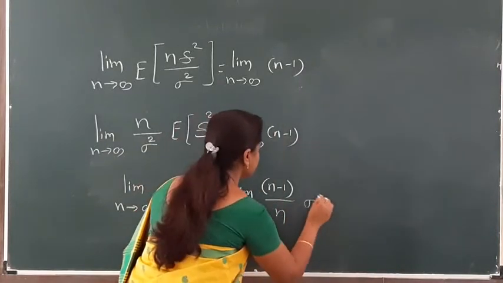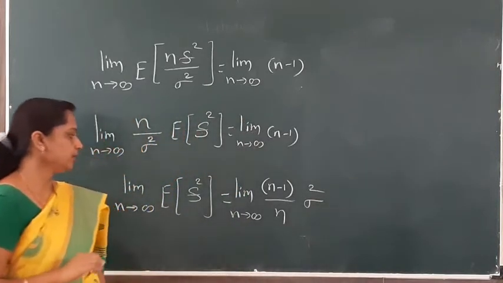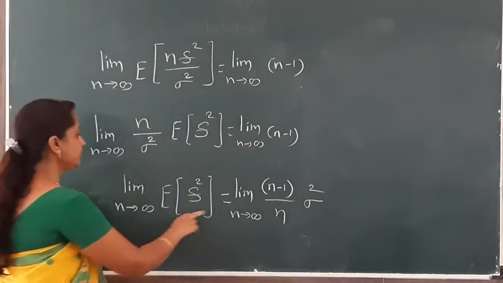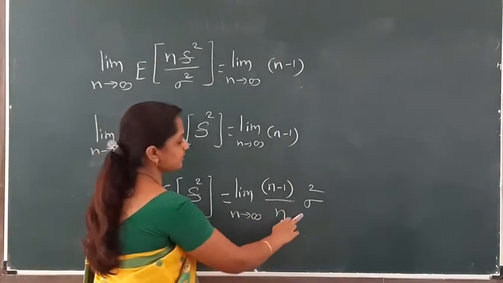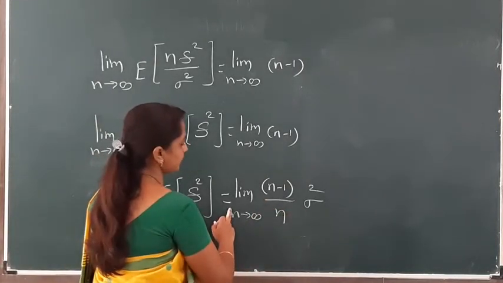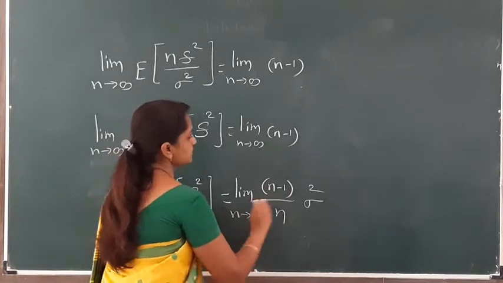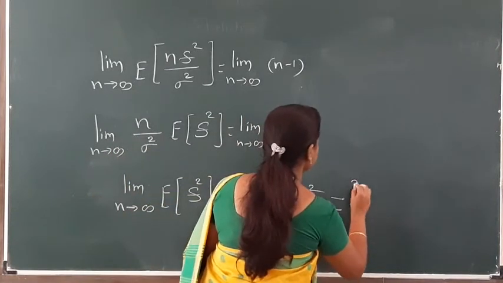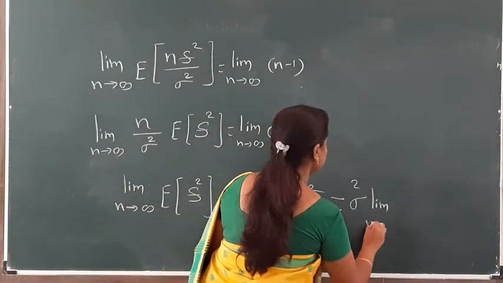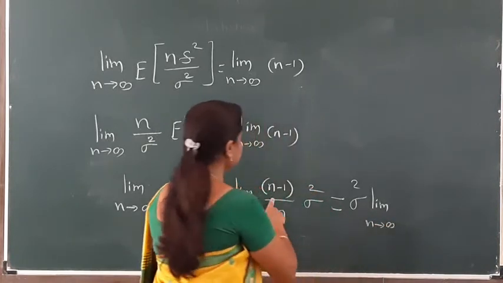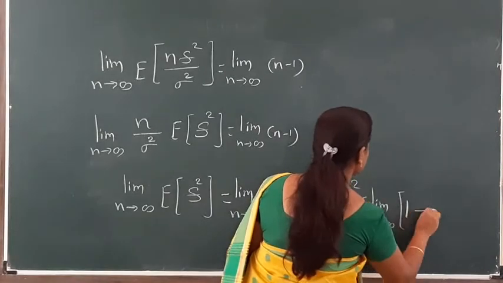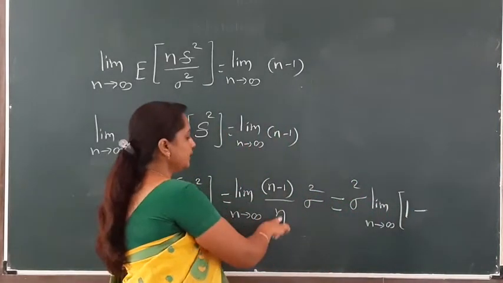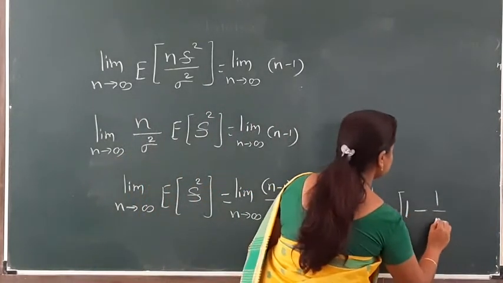Which is equal to multiplied by sigma. Now we have to take limit. Taking limits of both sides, this term as it is. If we take limit of this term, sigma square gets constant outside the bracket, and the limit of this term is, okay, I write down here, sigma square, limit n tends to infinity, n divided by n, 1 minus 1 divided by n, so here 1 by n.